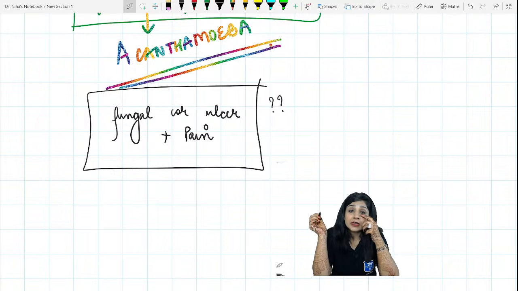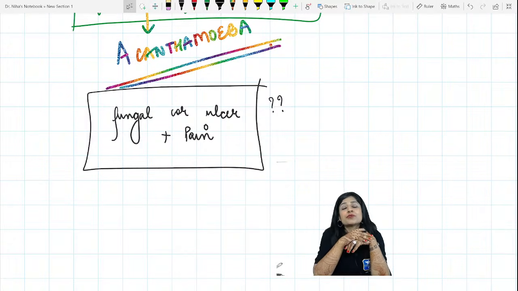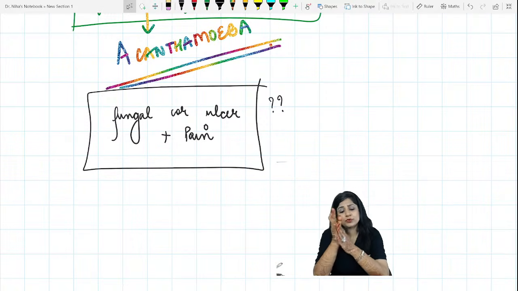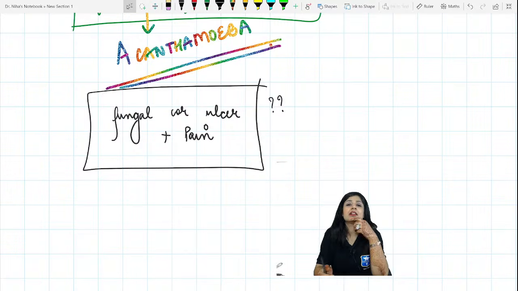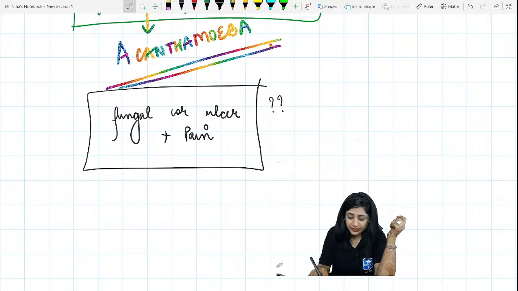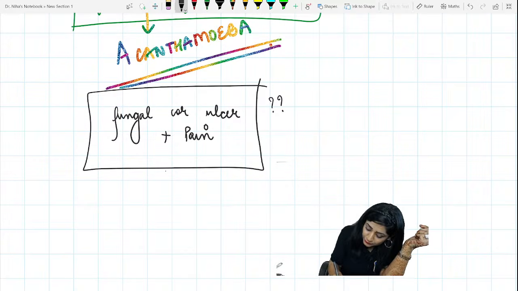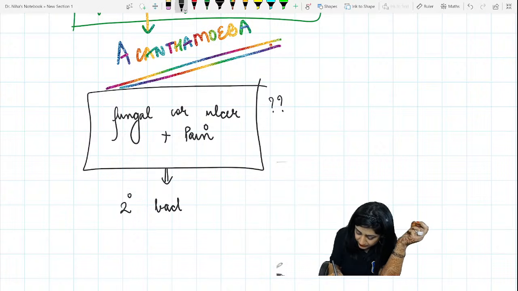Will you change your diagnosis, or do you have something else that you can think of? Can we have pain in fungal corneal ulcer? So here you have to think about the secondary bacterial infection.